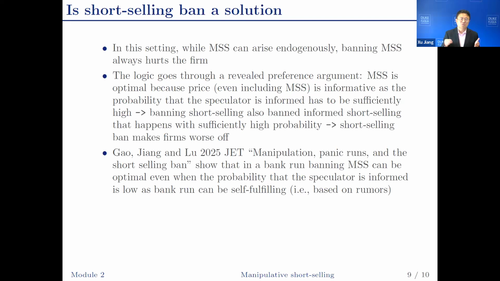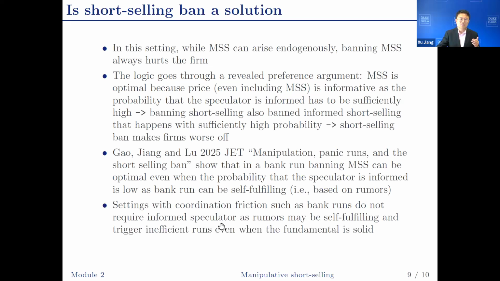I have a paper published in 2025 in JET, which shows that in a bank run setting, banning manipulative short selling could be optimal, even when the probability that the speculator is informed is low. The reason is that bank runs can be self-fulfilling. For bank runs, you don't really require an informed speculator, because even without one, if you're concerned that others are going to run the bank, you're going to run the bank yourself, even when the fundamental is solid.